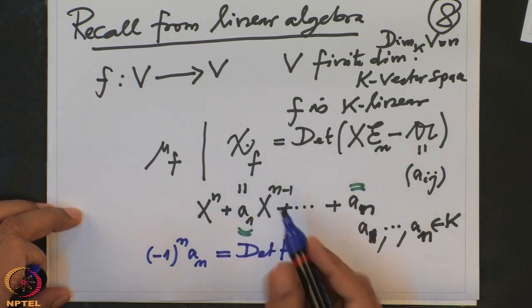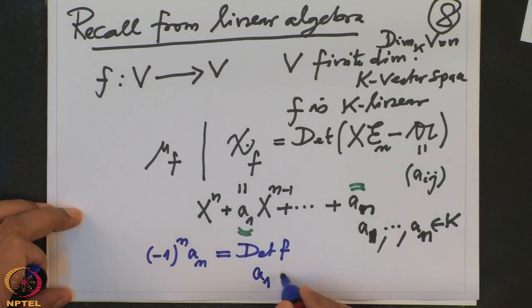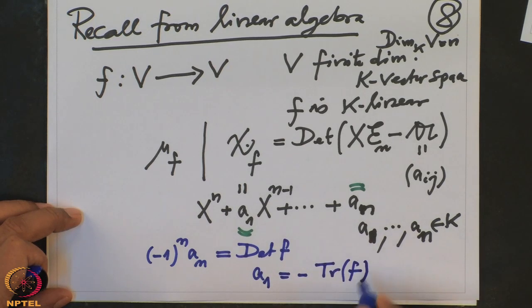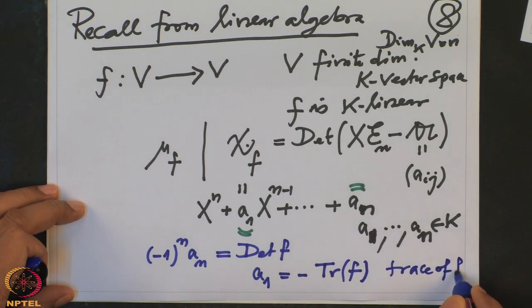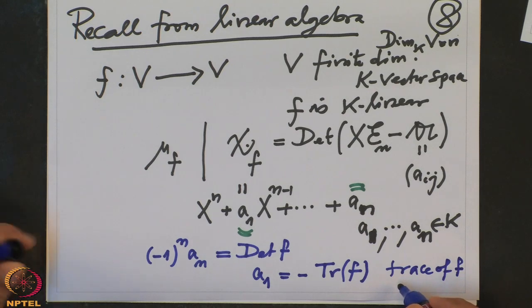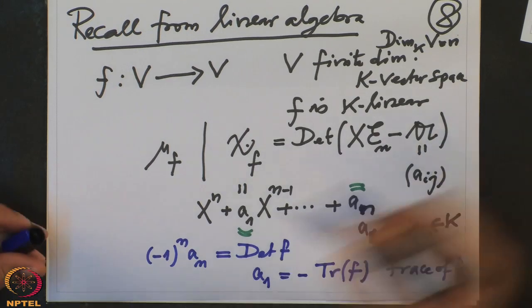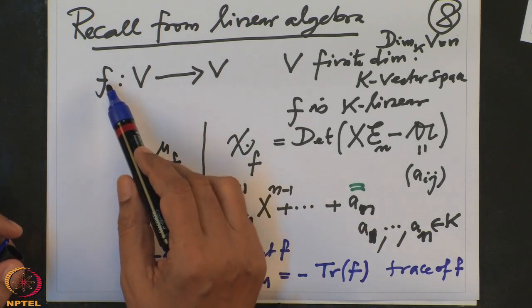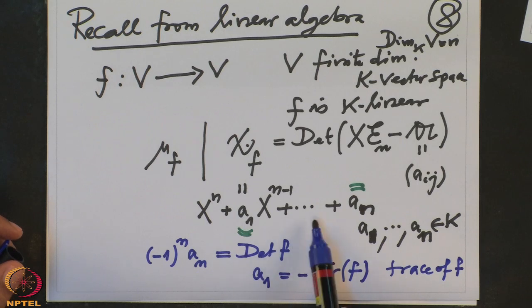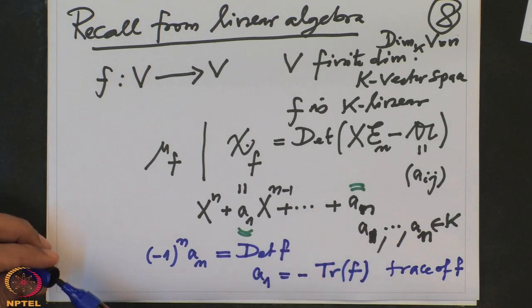And what is a1? a1 is minus the trace of f. Trace is nothing but the sum of the diagonal entries. So that again does not depend on the basis chosen. So these are two very important invariants of the linear operator. Similarly, the remaining coefficients also have nice meaning like this, but we do not need that here. They can also be described in terms of this matrix.